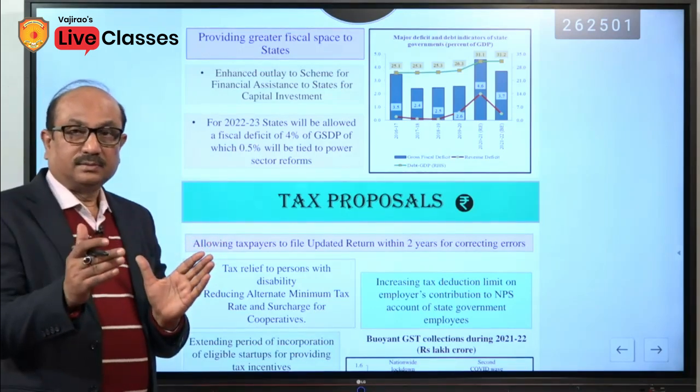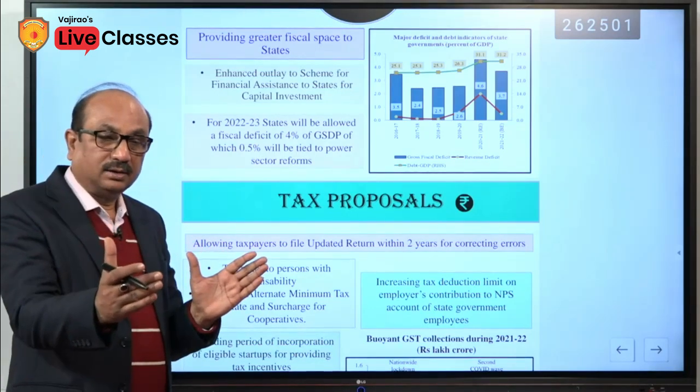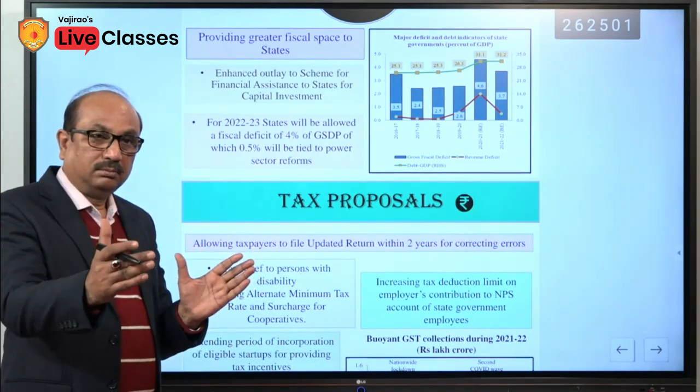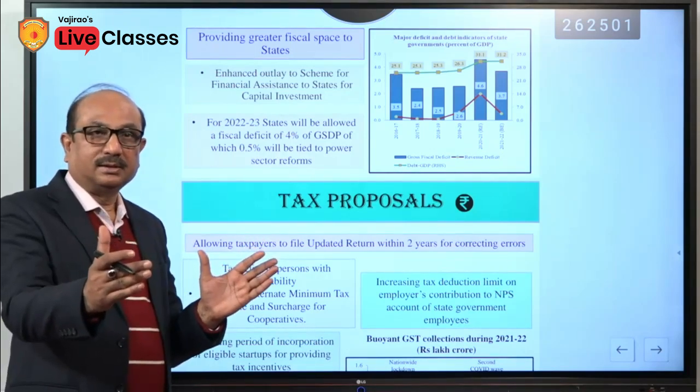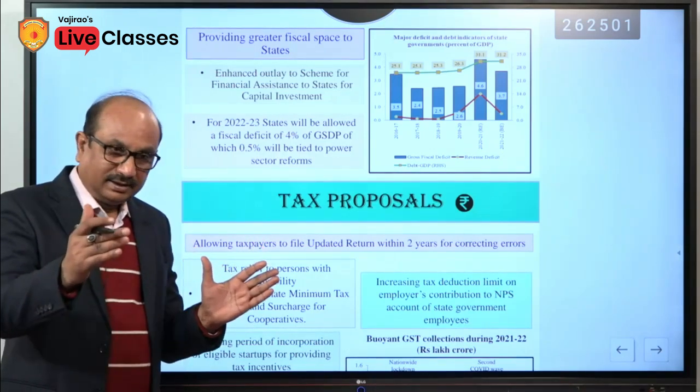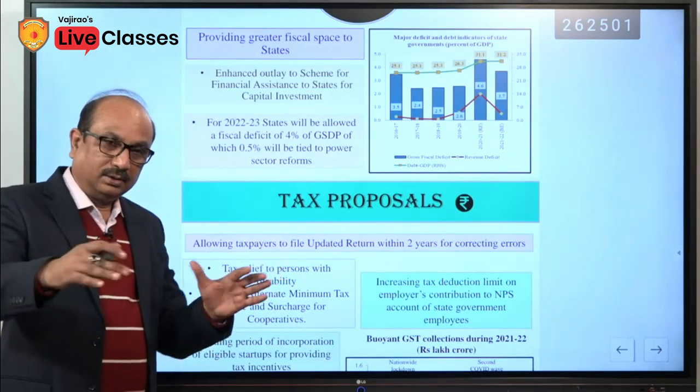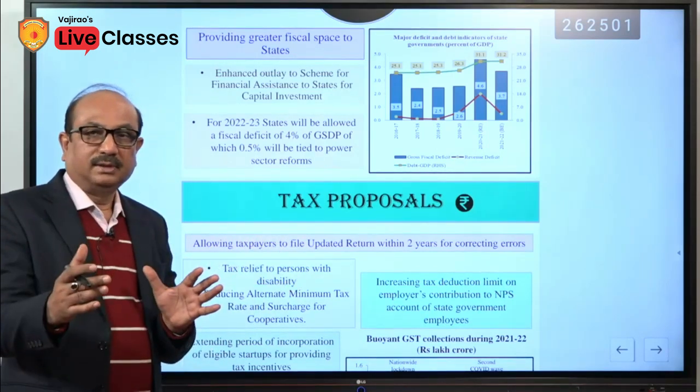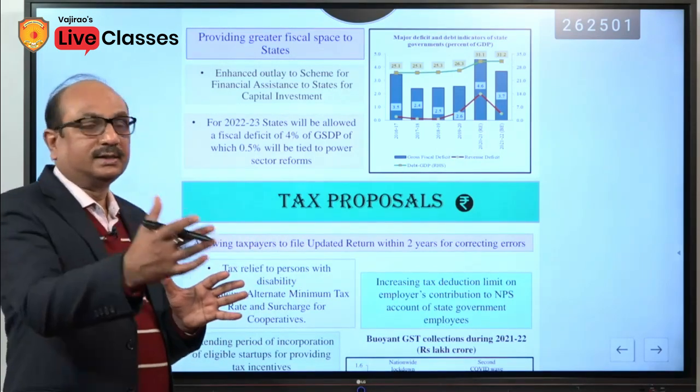Fiscal space means the government has the space, not exactly the area, meaning they have the chances and the availability of funds to finance the states.